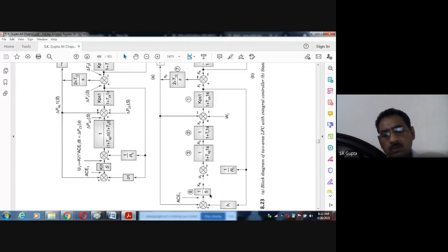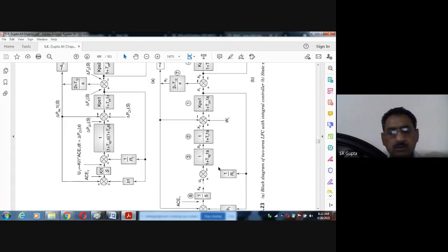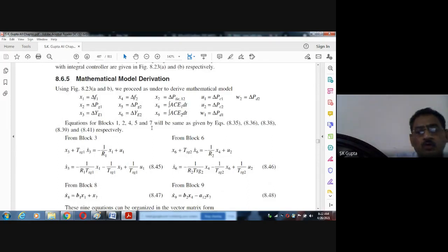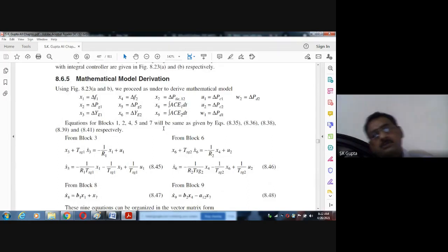Equation 3 is again slightly changed here. So with this intention, we are able to write these equations. Equations 1, 2, 4, 5, 7 are common, which we have described in the previous case, that is, in the last lecture, yesterday's lecture. In addition to that, these equations are modified, x3 dot and x6 dot. A new addition, x8 dot, has come out here.